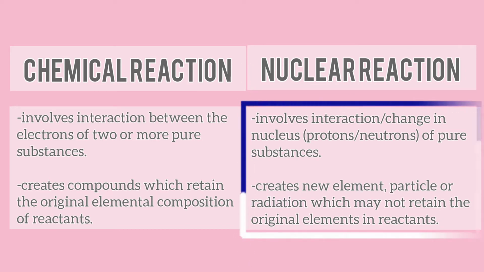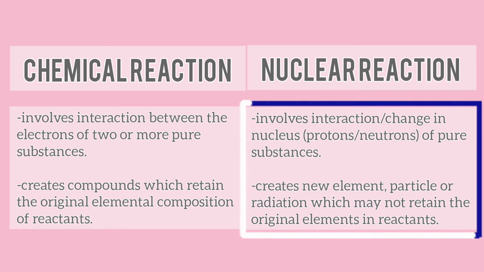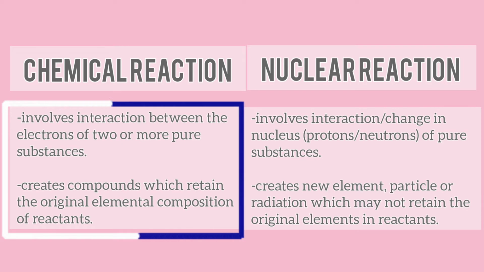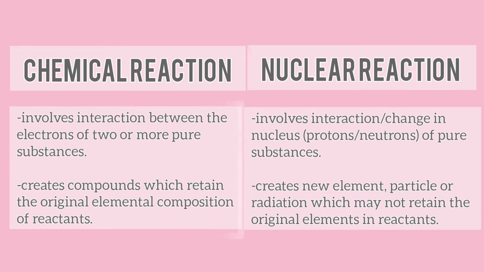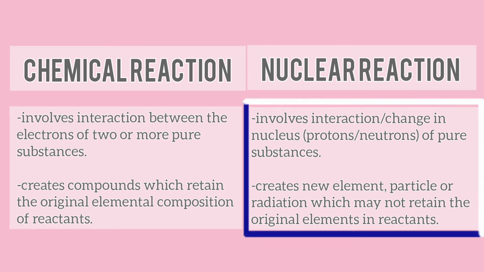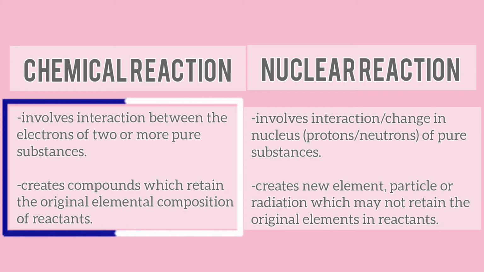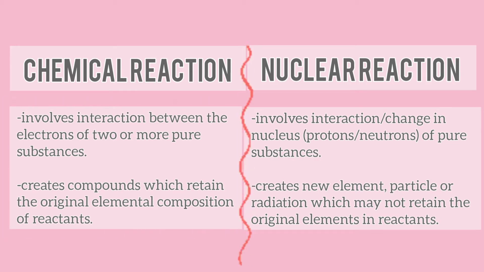Does it involve rearrangement or interaction between nuclear particles like protons and neutrons, or does it involve interactions between valence electrons? And number 2, the new product formed. Does the reaction form new particle, element or radiation? Or does the reaction form compounds or retain its original elemental composition? Having these things in mind, let us further dig deeper on the types of chemical reactions.